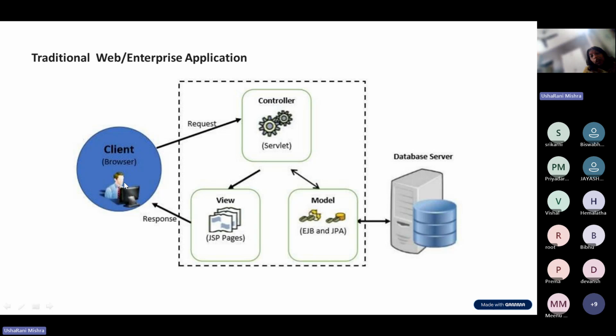So that is how it actually is. Now in the slide you must be seeing that a client or a browser sends a request to the servlet, where the servlet contains all your request processing logic and response providing logic, right? And it provides the response as a JSP page view. All these things you must have done sometime, maybe at least in your college days, right? And data exchange happens in the model, which could be your EJB or JPA, which accesses the data. You can see here, right?